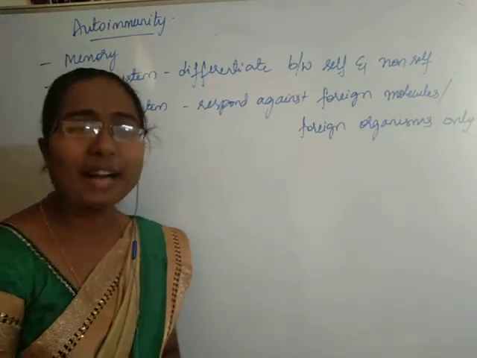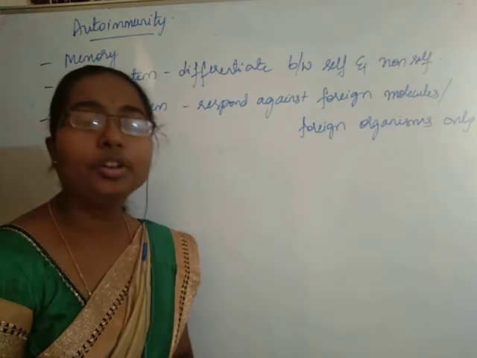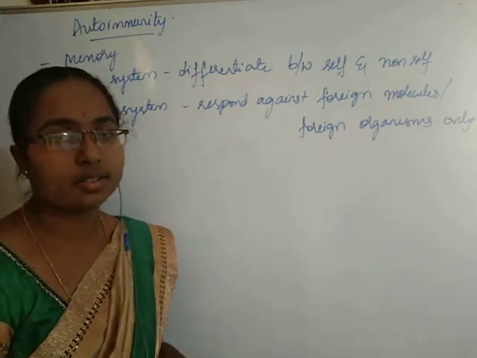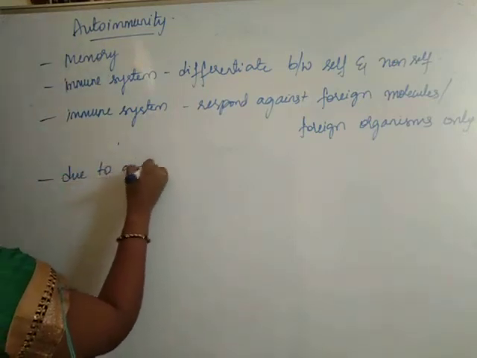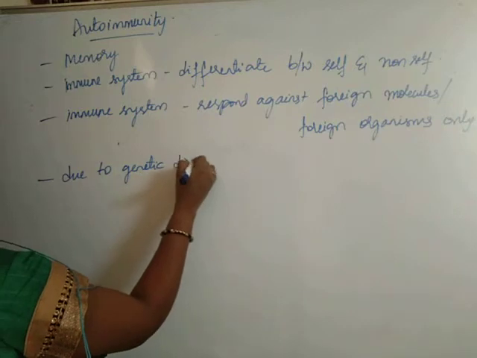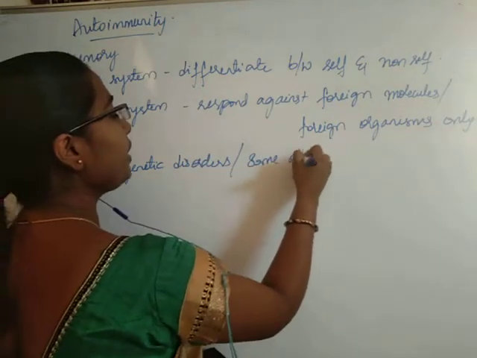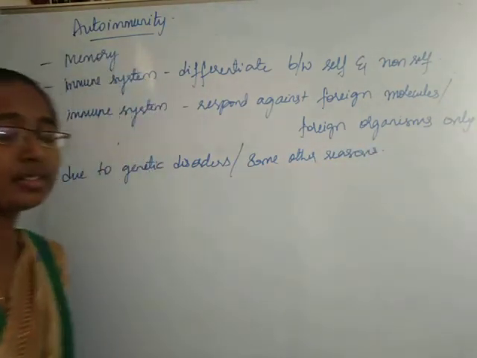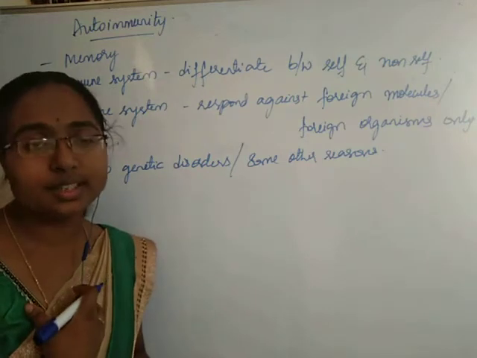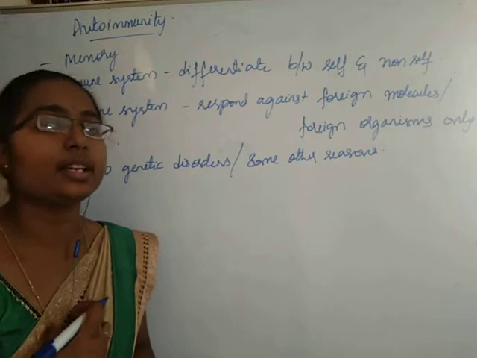Okay, but sometimes, very rarely, due to some genetic disorders or for some other reasons, our body's immune cells will identify our own body's components as foreign.